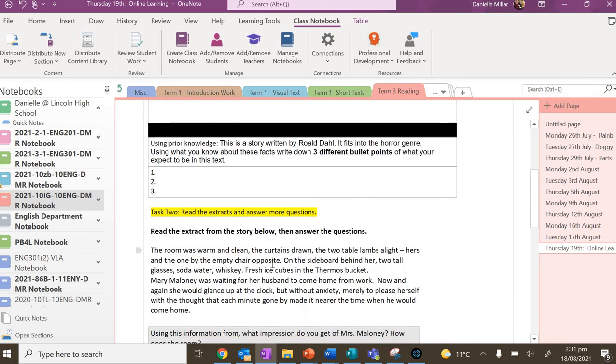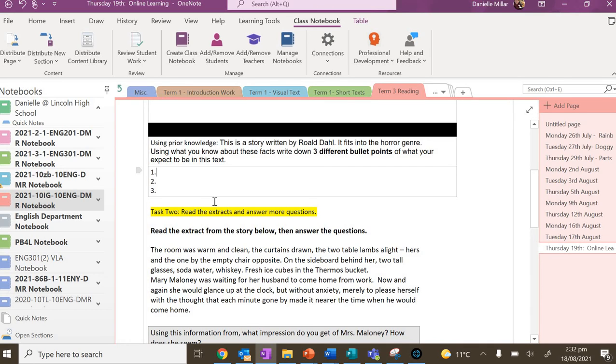Cool. The next bit is using our prior knowledge. This is a story written by an author named Roald Dahl, and it's a horror story. So it fits into the horror genre. Genre just means it's a type of story. Using that information, jot down 3 things that you might expect from this text. For example, if it's a horror story, we might expect some blood or some gore. If you know who Roald Dahl is, you'll know that his stories are often kind of funny and a bit weird, so we might expect that. If you don't know who Roald Dahl is, that's totally okay. You can just do 3 things you might expect from a horror story.